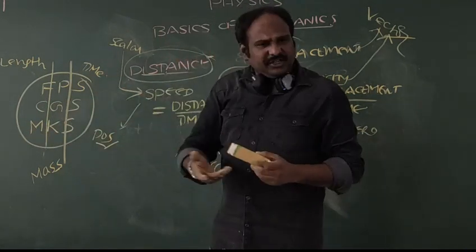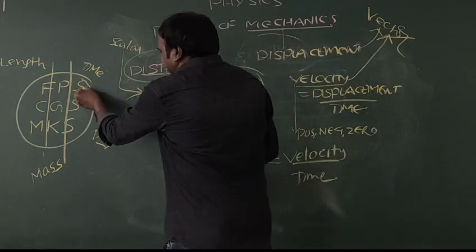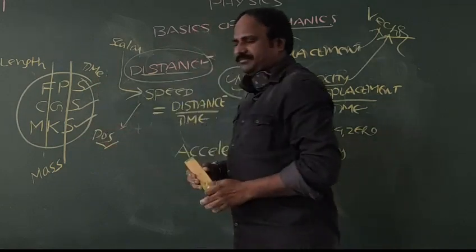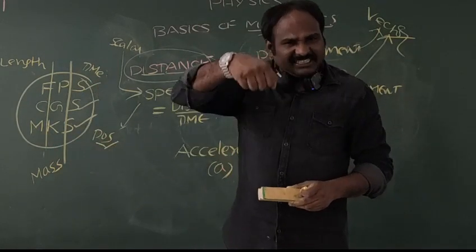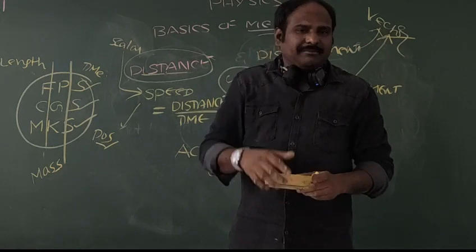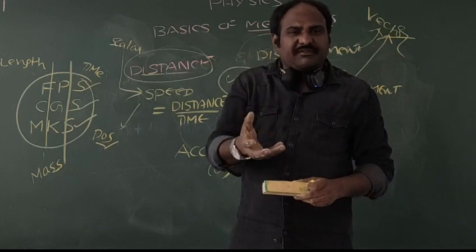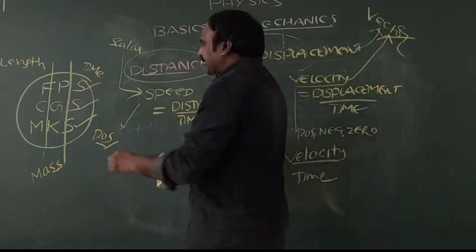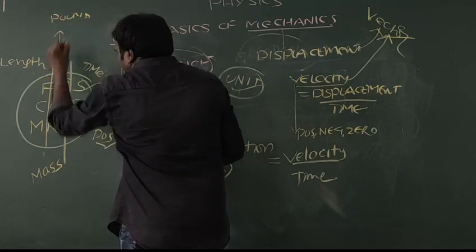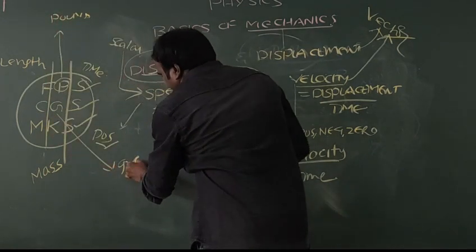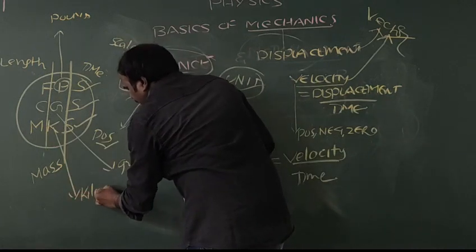Time is always measured in seconds, so here S indicates seconds. Mass is measured in kilograms or grams; during the British rule, it was measured in pounds.